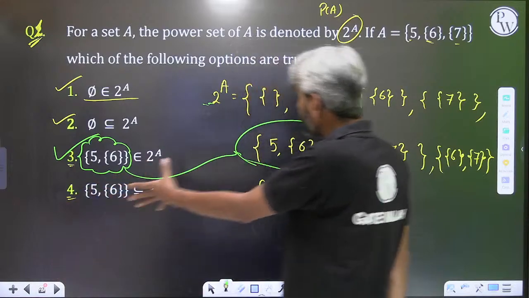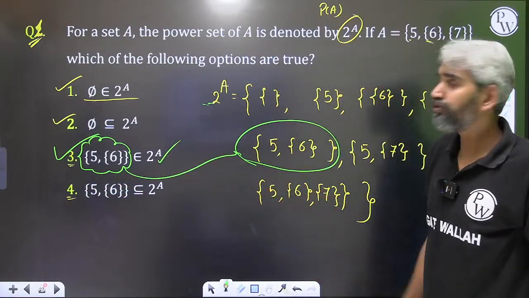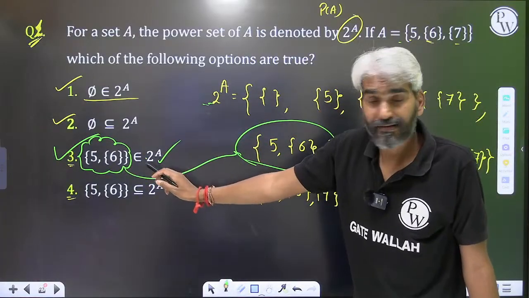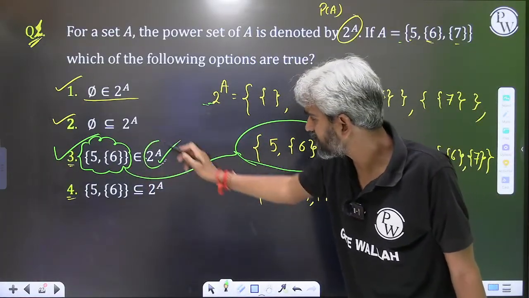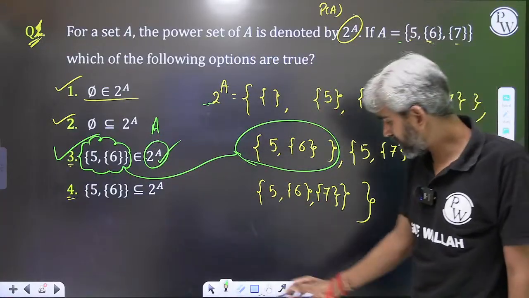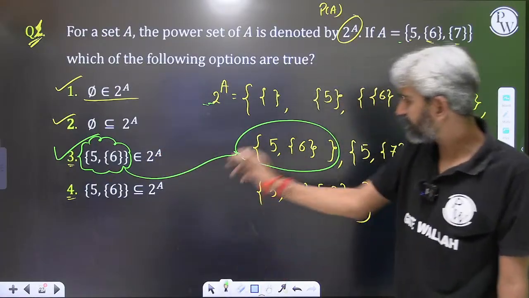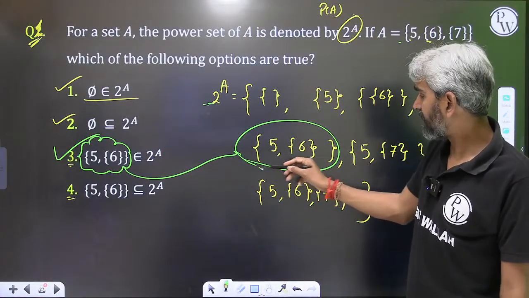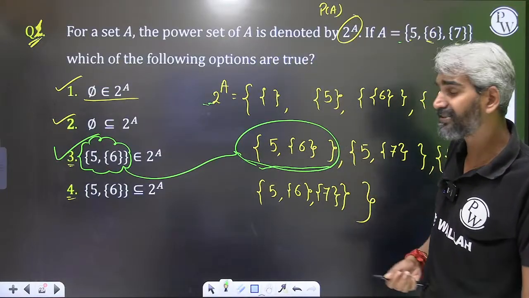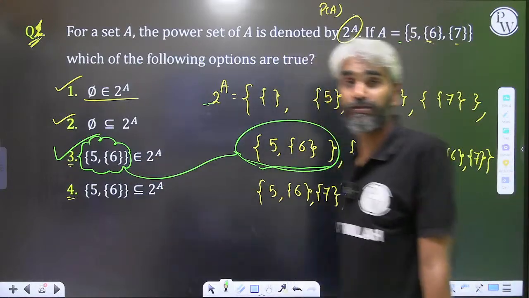You need to think with respect to the set given on the right hand side, not with respect to set A. If it were with respect to set A, then if in place of 2 raised to the power A I simply write A, statement 3 would be wrong. But what is being asked is with respect to the power set of set A, and with respect to the power set of A, this element, a set containing element 5 and another element as a set containing element 6, actually belongs to this power set of A.